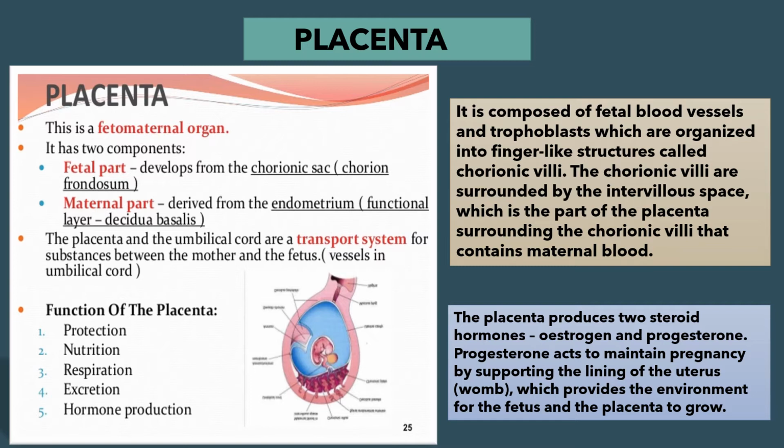Now, we are going to talk about placental hormone. Placenta is composed of fetal blood vessels and trophoblast, which are organized into finger-like structures called chorionic villi. The chorionic villi are surrounded by the intervillar space, which is the part of the placenta surrounding the chorionic villi that contains maternal blood. The placenta produces two steroid hormones, estrogen and progesterone.